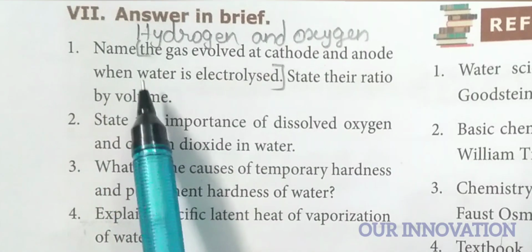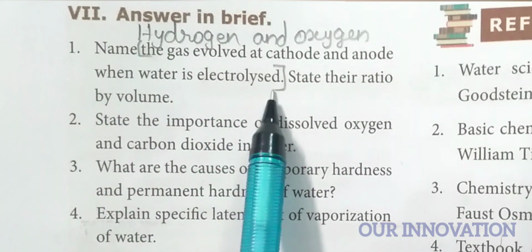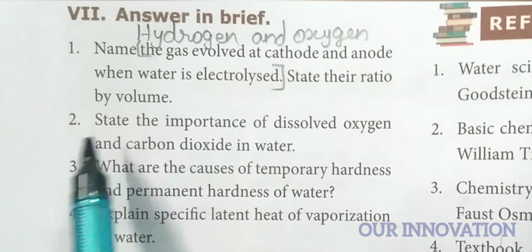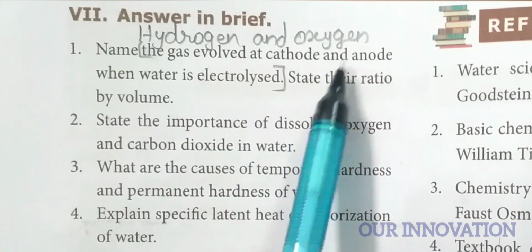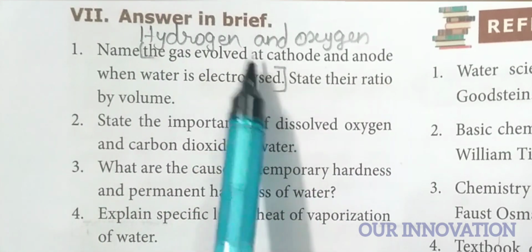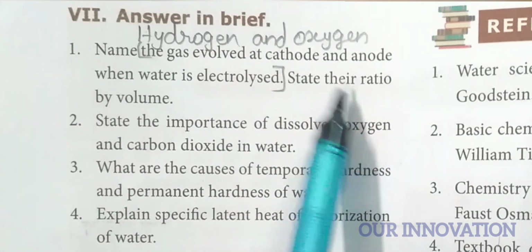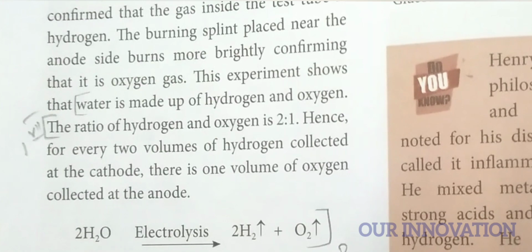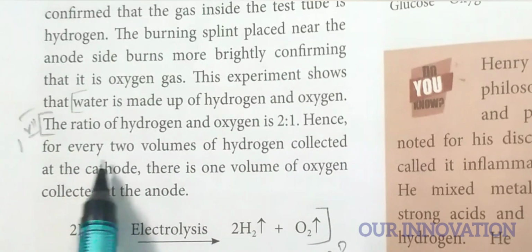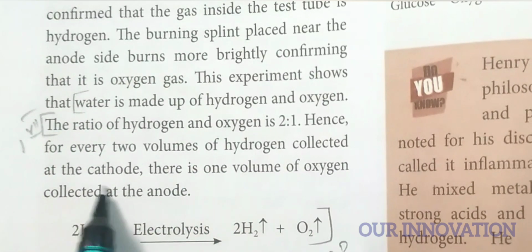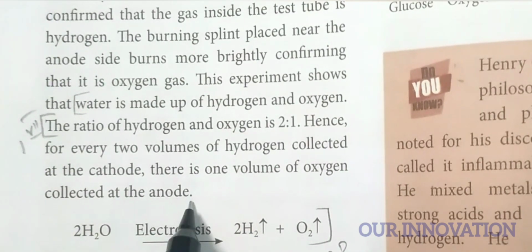Okay, answer in brief. Name the gas evolved at cathode and anode when water is electrolyzed. State their ratio by volume. Here, what is the gas evolved? Hydrogen and oxygen gas evolved at cathode and anode when the water is electrolyzed. So write both of these first and note up to this. Then, state their ratio. So we can mark the answer for this question. Page number 140. The ratio of hydrogen and oxygen is 2:1. Hence, for every 2 volumes of hydrogen collected at the cathode, there is 1 volume of oxygen collected at the anode. Note up to this.